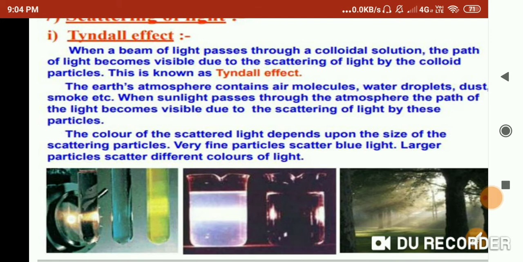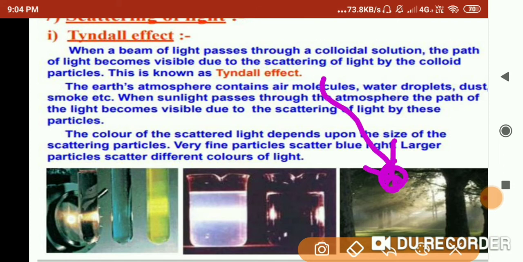So the Tyndall effect, you know, is the scattering of light by colloidal solution, and the earth's atmosphere contains air molecules, water droplets, dirt, smoke, etc. So when sunlight passes through the atmosphere, the path of the light becomes visible due to the scattering of light by these particles. And the color of the scattered light: if this particle is consuming white light, you know how the rainbow is formed. That white light is a constituent of 7 colors, that is VIBGYOR.